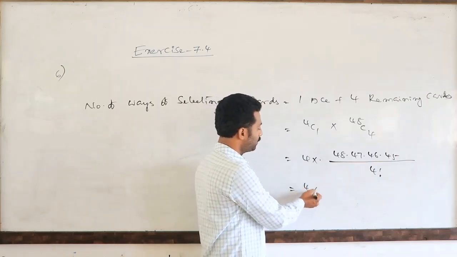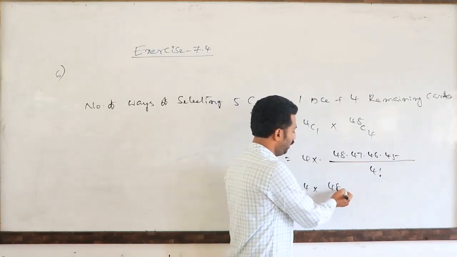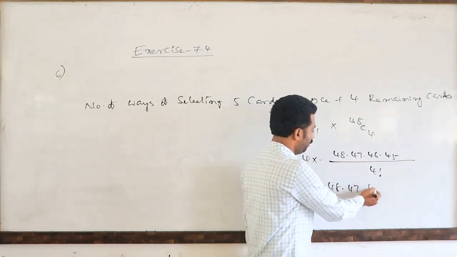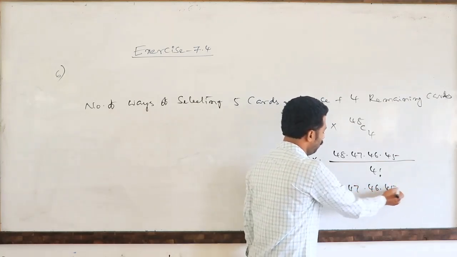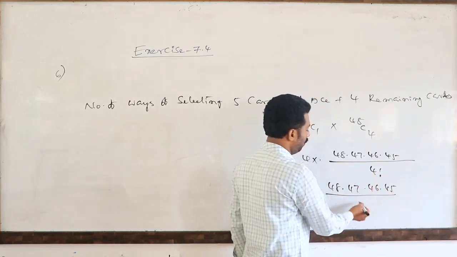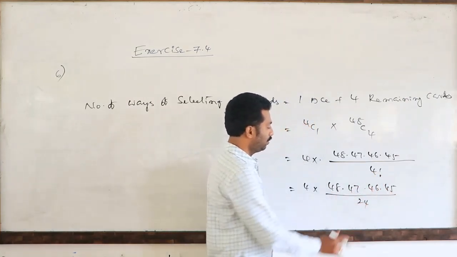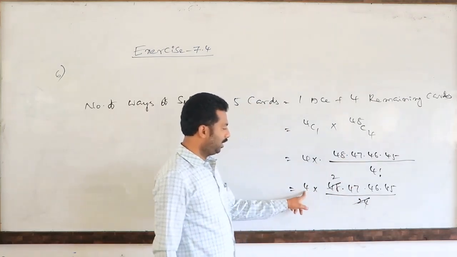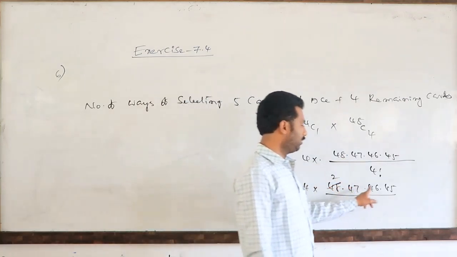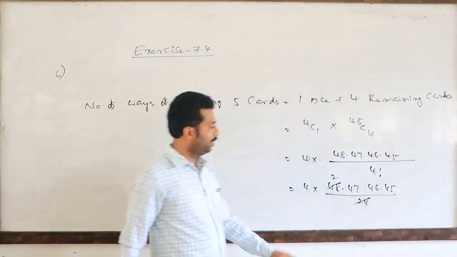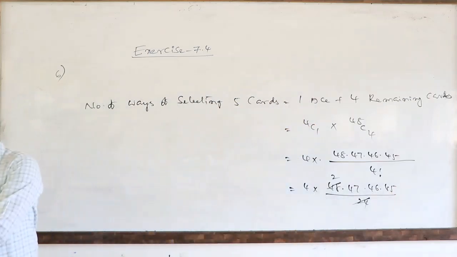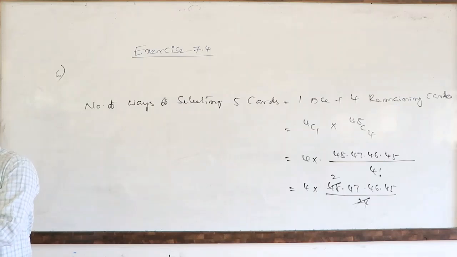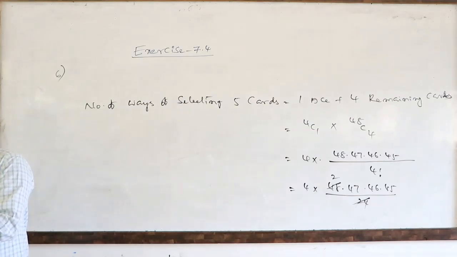So this is 4 into 48 into 47 into 46 into 45 divided by 4 factorial, which means 24. So 24 cancels 2 times. If you multiply 4 into 2 into 47 into 46 into 45, finally the answer is 778320.